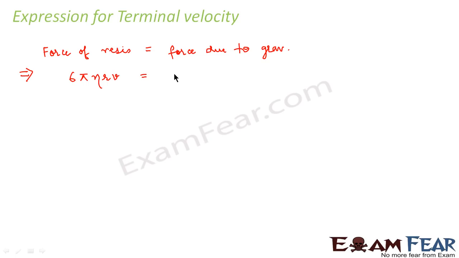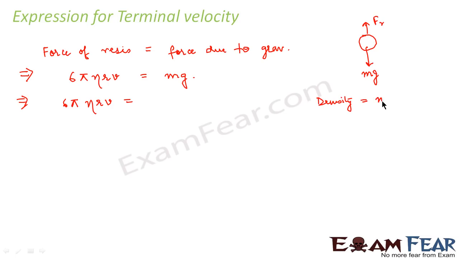Now what would be the force due to gravity? Let us suppose this is the sphere. The gravitational force would be nothing but the weight of the sphere, that is mg, and this would be equal to the retarding force. So this will be equal to mg. Now we can write it as 6 pi eta r v is equal to, what is mass? We know that density is equal to mass per unit volume. So we can write mass as density into volume, into g, right?